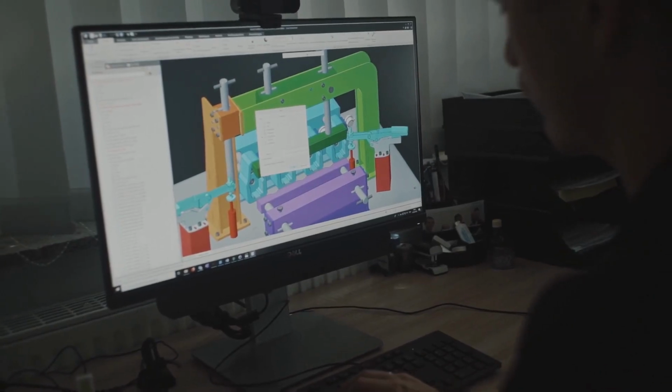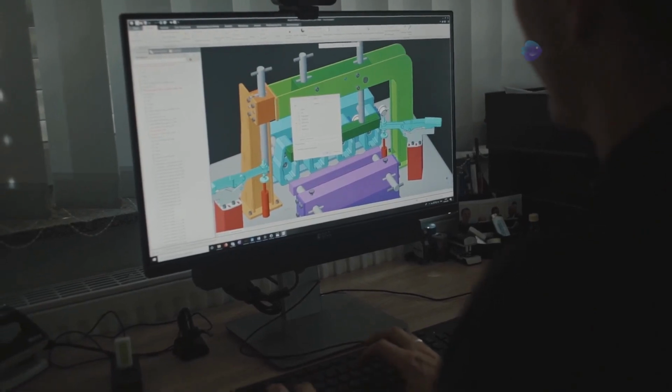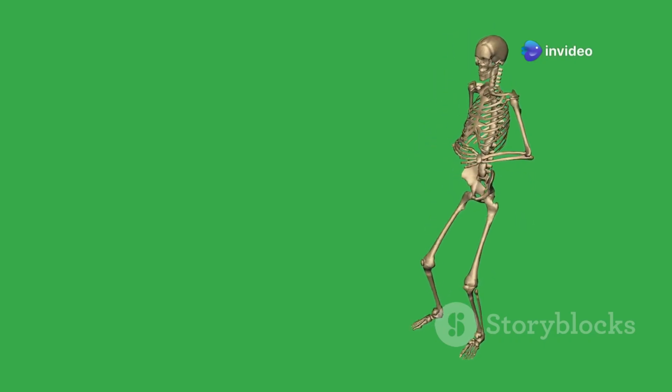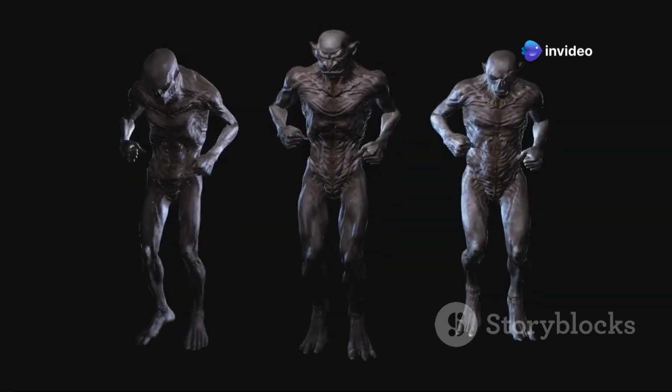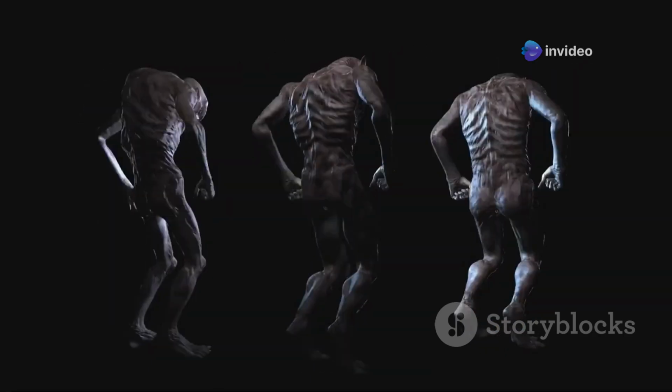Understanding these fundamentals is the first step in mastering 3D animation. This guide provides a clear overview of the basics. Let's delve into the fascinating realm of 3D animation and unlock your creative potential.